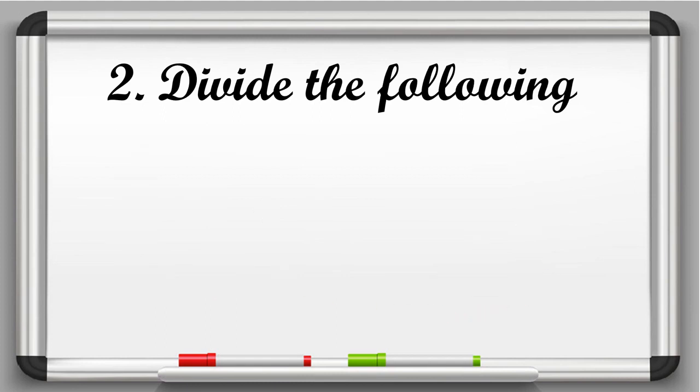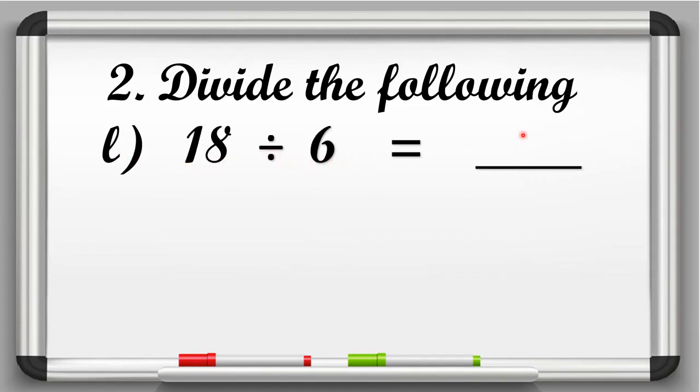Now the next is L part. 18 divided by 6 is equal to dash. So here 18 is the dividend and 6 is the divisor. So here we have to speak the table of 6. 6 ones are 6, 6 twos are 12, 6 threes are 18. So here we will write number 3.